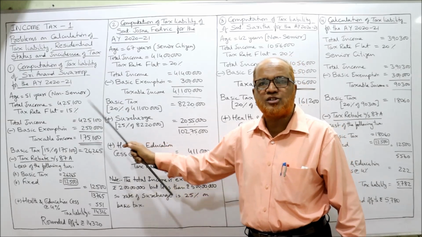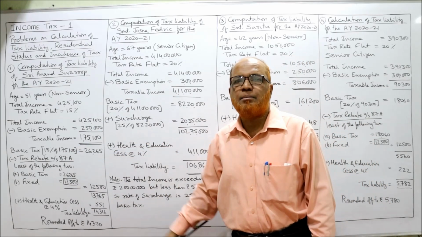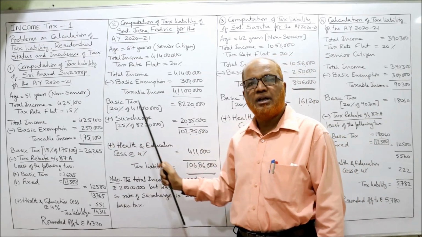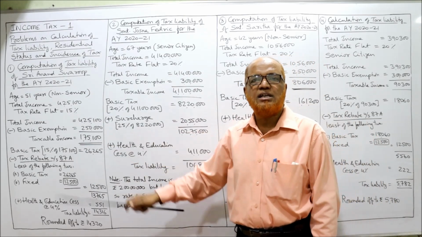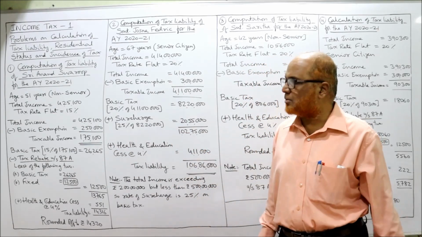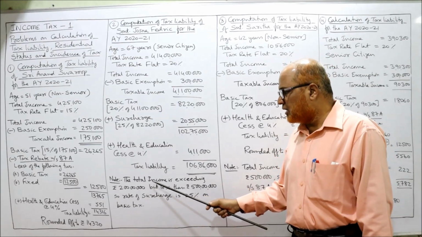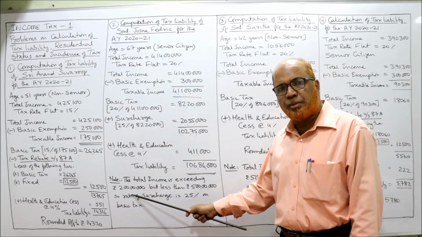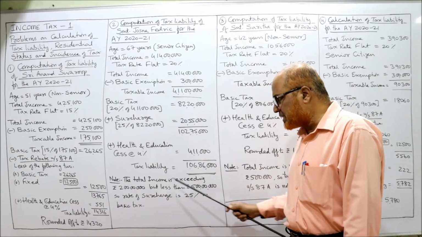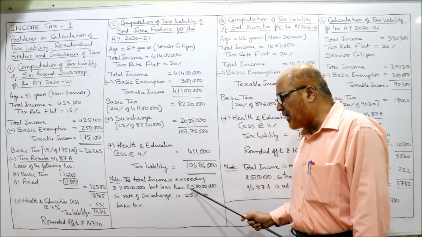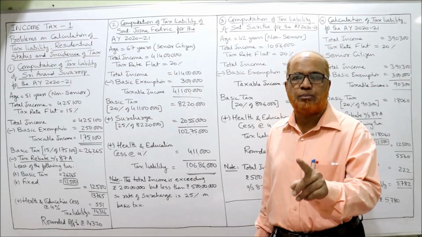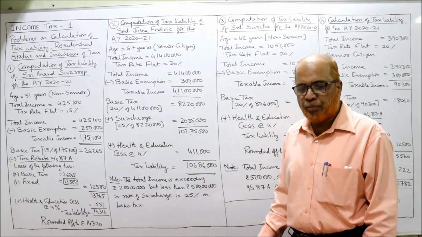What are the differences between the first problem and the second problem? Here there is tax rebate under section 87A. Here no tax rebate. Here there is no surcharge, but here there is surcharge. Here non-senior citizen, 2 lakh 50,000 basic exemption. Here senior citizen, 3 lakh basic exemption. In your note you can write: the total income is exceeding 2 crore but less than 5 crore, so the rate of surcharge is 25%. That point you have to remember. That's all, 2 problems we have completed.